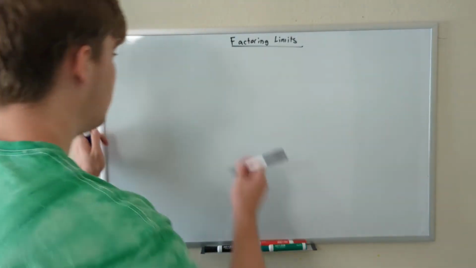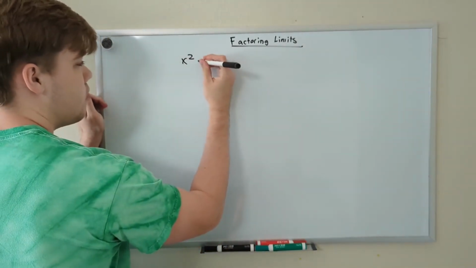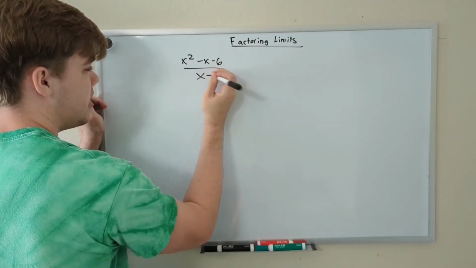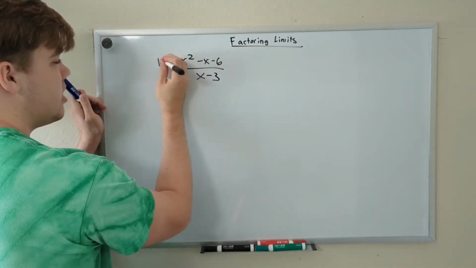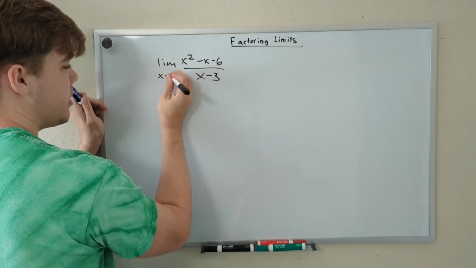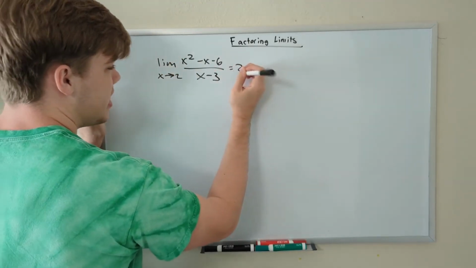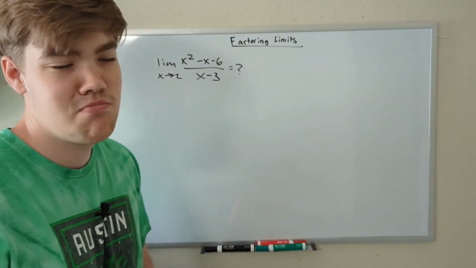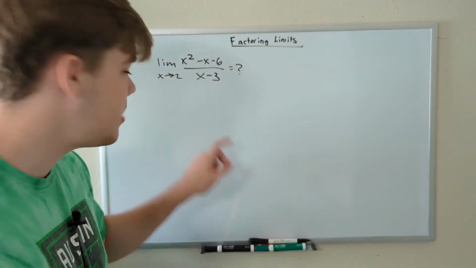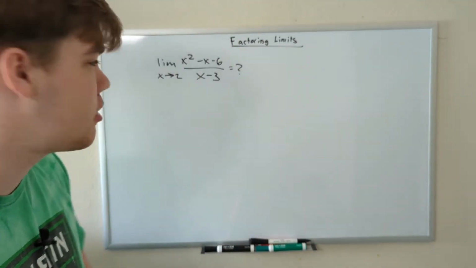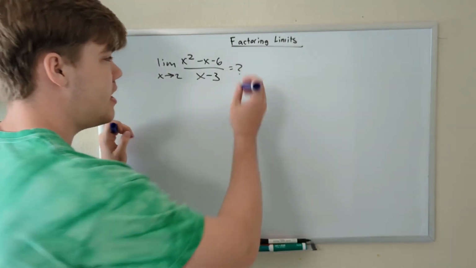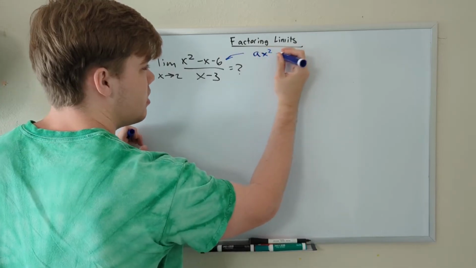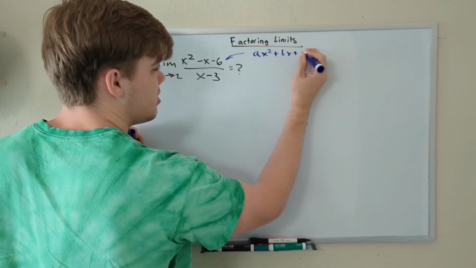Our first example will be x squared minus x minus 6 divided by x minus 3. What is the limit of this problem as x approaches 2? What is that equal to? Now, at first glance, this is a lot of math that we just don't really want to do. But we can make this a lot simpler really quickly. You may notice that in the numerator of this function, we have a function that looks a lot like the form ax squared plus bx plus c.